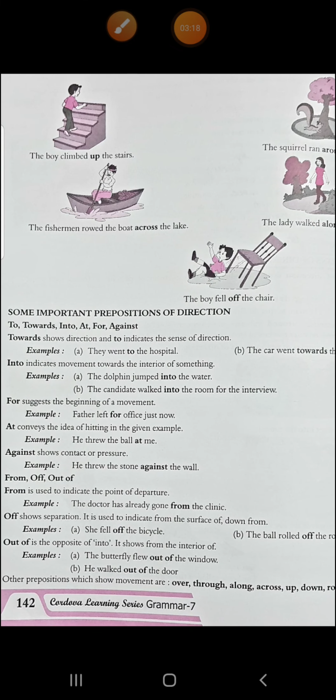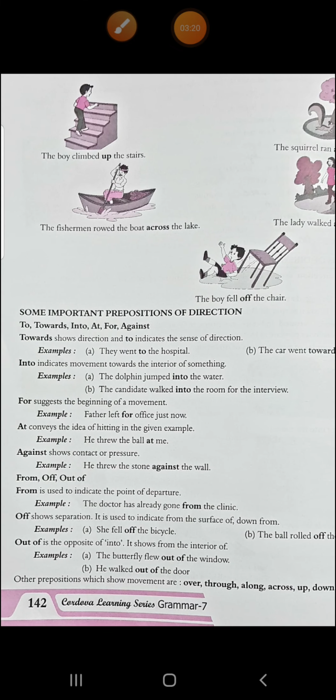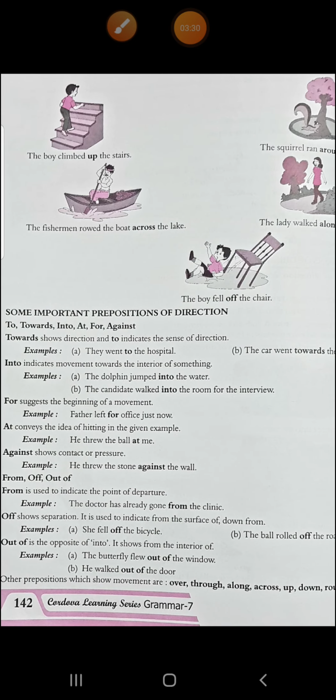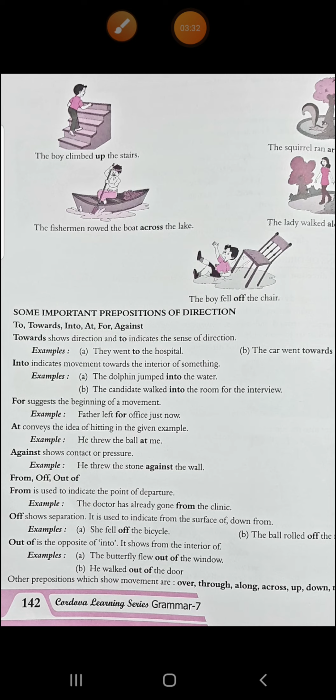It is showing direction. Then into indicates movement toward the interior of something. The dolphin jumped into the water. It went inside, into the water. The candidate walked into the room for the interview, means from outside. He walked into, means inside the room for the interview. And I told you into is used to show some movement.